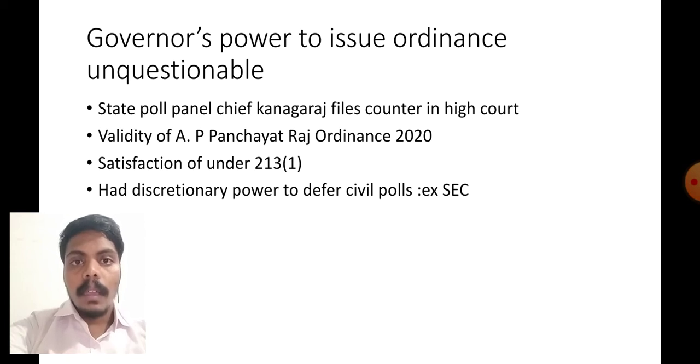What is that ordinance? That is to reduce the tenure of the SEC from 5 years to 3 years. By that, Ramesh Kumarji has to leave the office. He filed a complaint in the High Court. For that, the AP government has to file a counter against it. So State Poll Panel Chief Kanagraj filed a counter in the High Court.